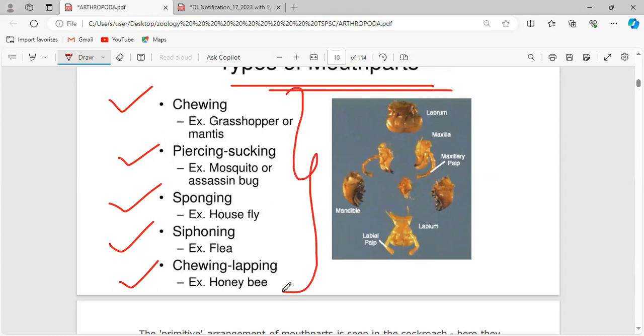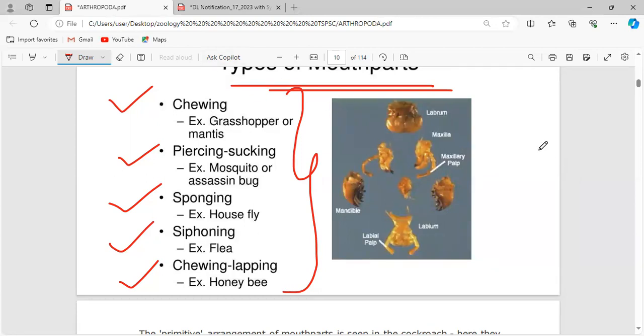According to their feeding mechanism, the mouth parts are modified according to the food, whether liquid, solid, or semi-solid.